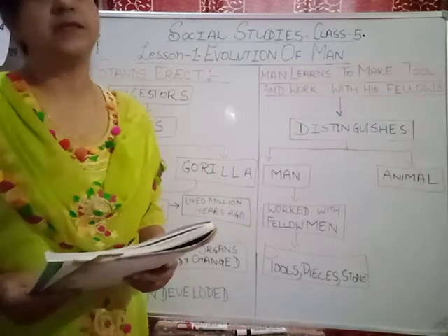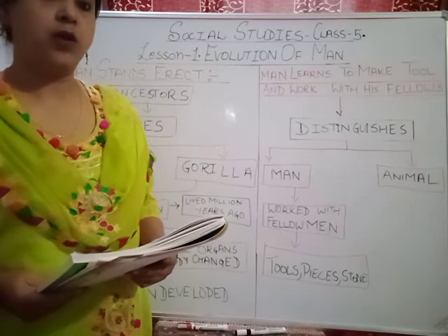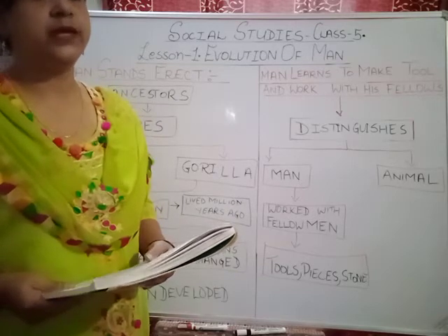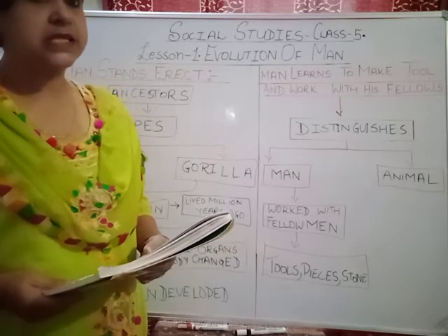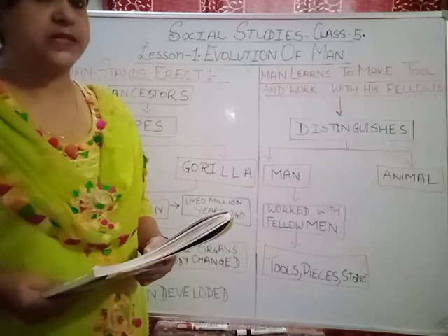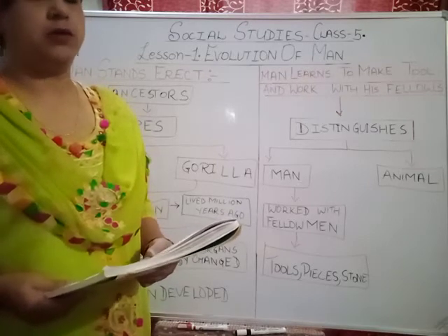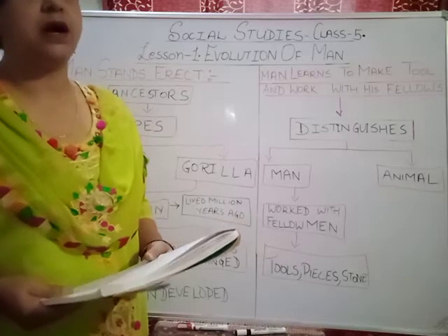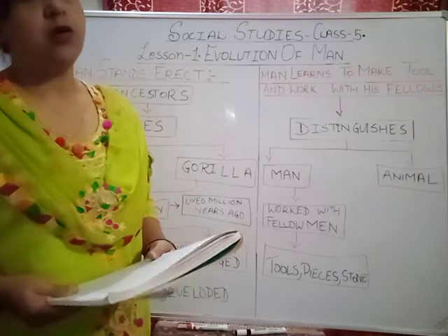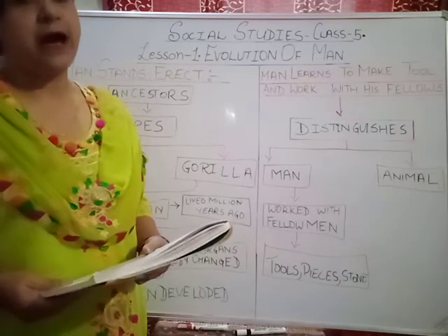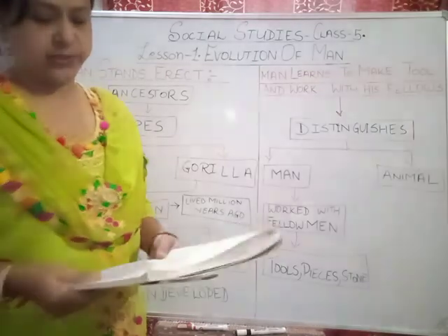How, children, do we speak? By transmitting our knowledge from one generation to the other. So by speaking, by writing, by listening, we are transmitting our knowledge to others. This is how the early man also passed on his knowledge to the next generation. This is how we human beings have been passing on knowledge to the other generation.